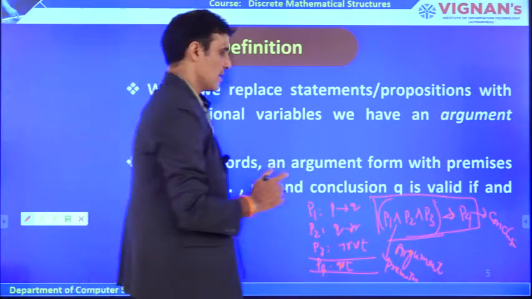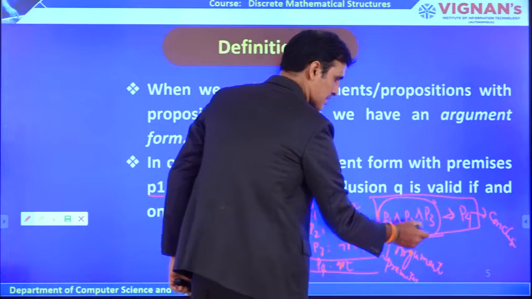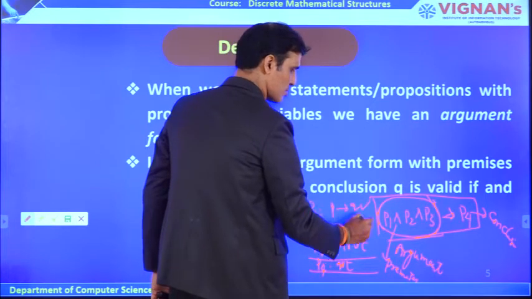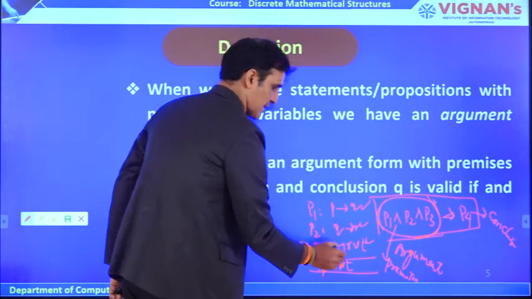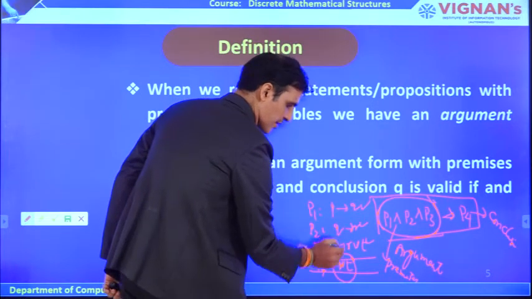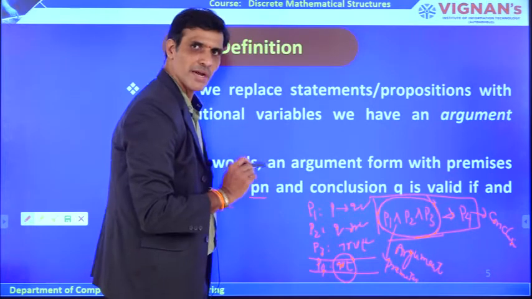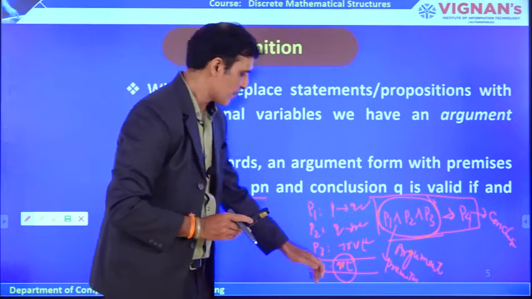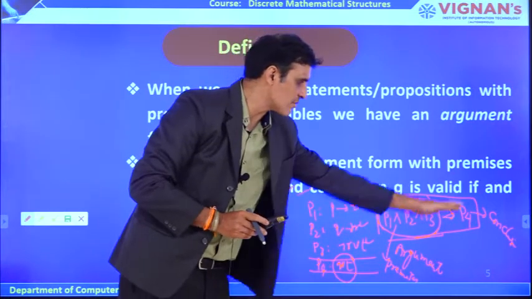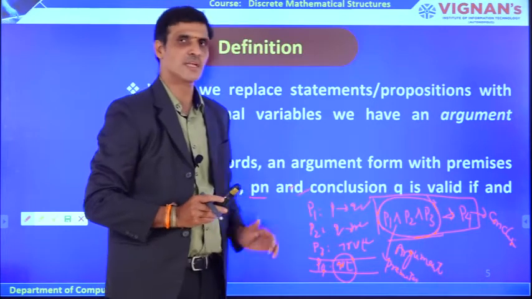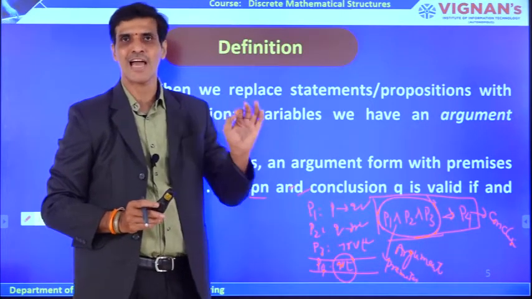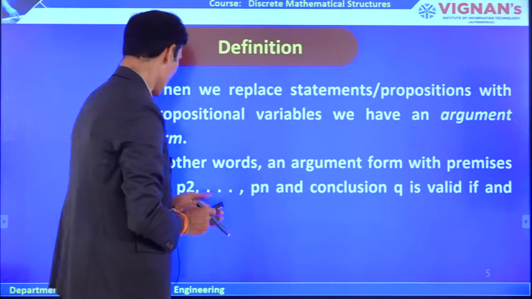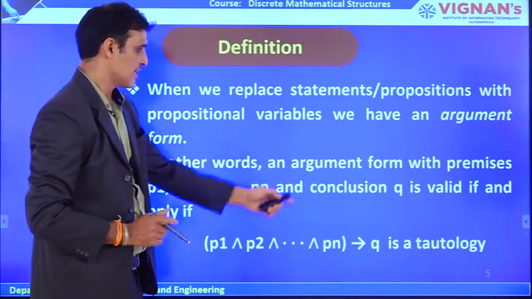The condition is that if all the premises are true, that means P1 is true, P2 is true and P3 is true, and by using these three statements we can prove that Q is also true, then we can say that this particular argument, whatever argument we have taken in this form, is called a valid argument. That is the meaning of a valid argument, if and only if C is a tautology.